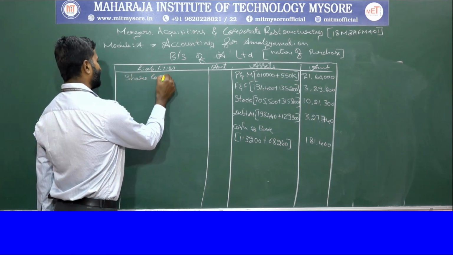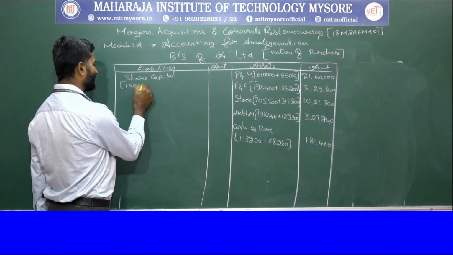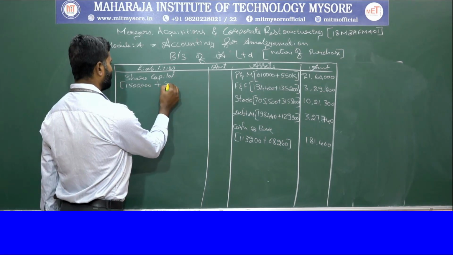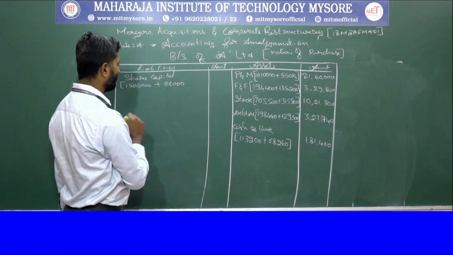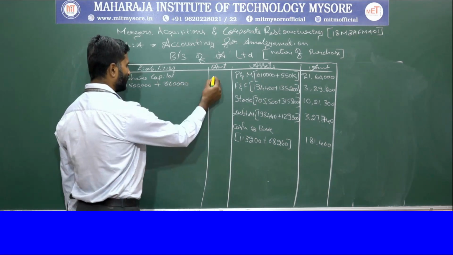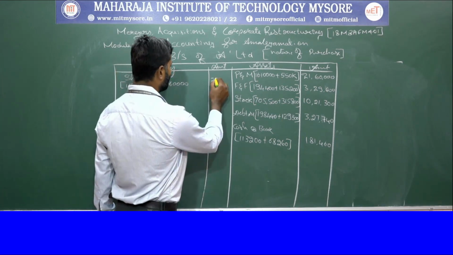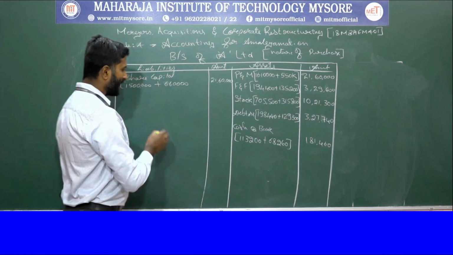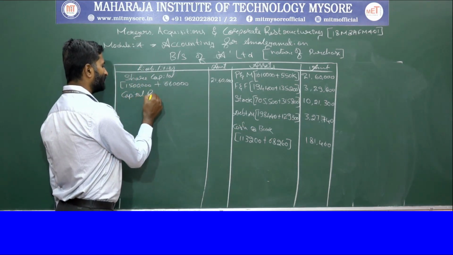For share capital there will be no change, because in the existing company we have 15 lakhs, plus we are going to issue 6,60,000 rupees to make a payment to B company. So therefore the total is 21,60,000. And then we have the capital reserve.